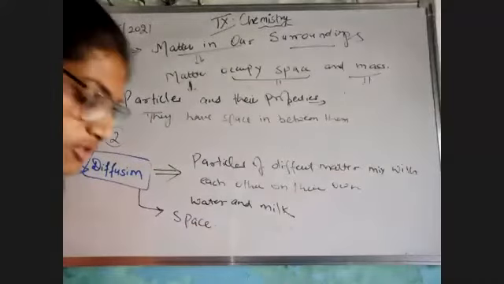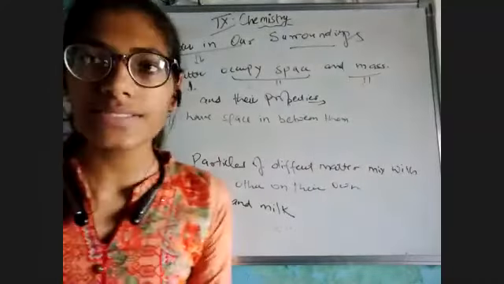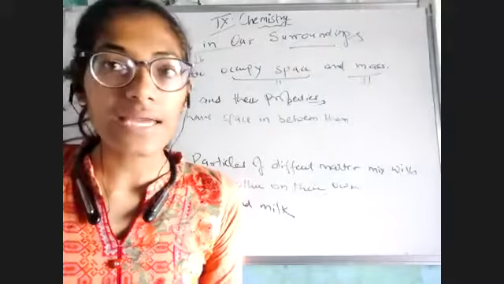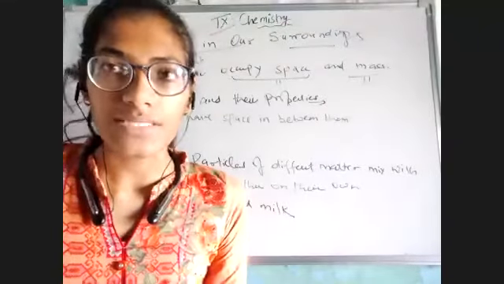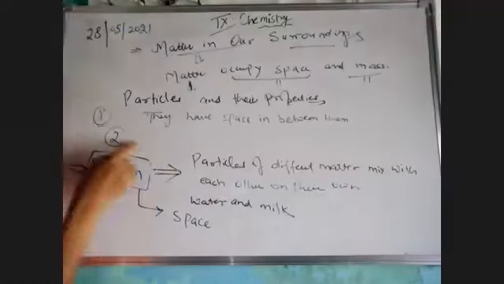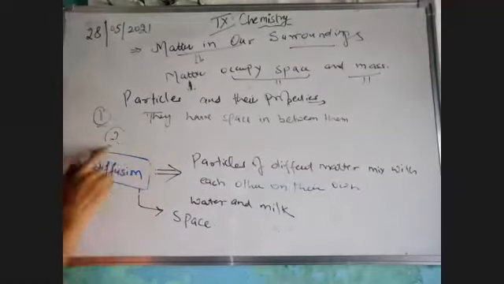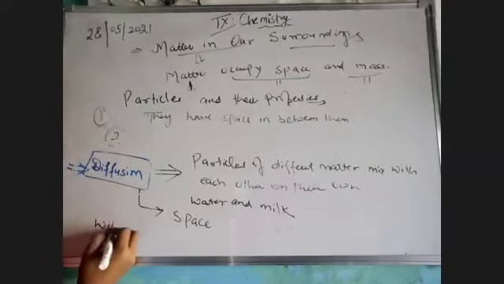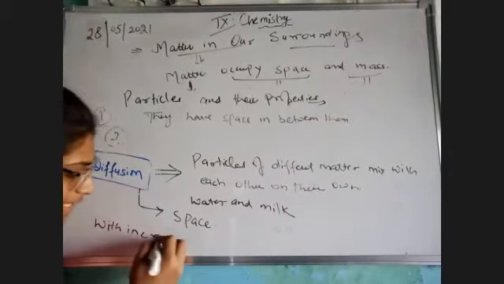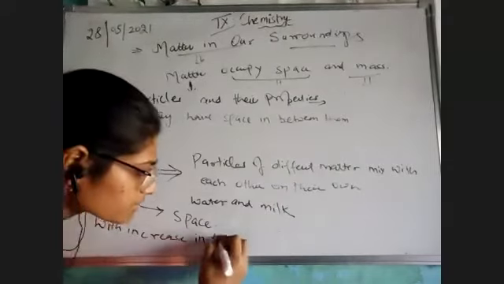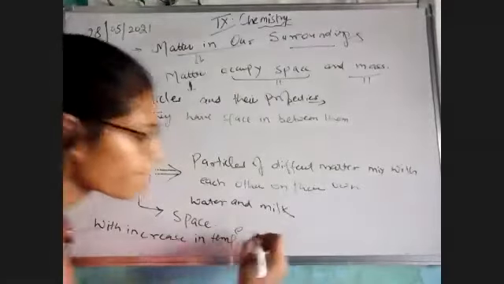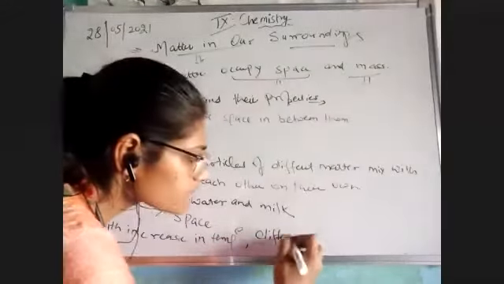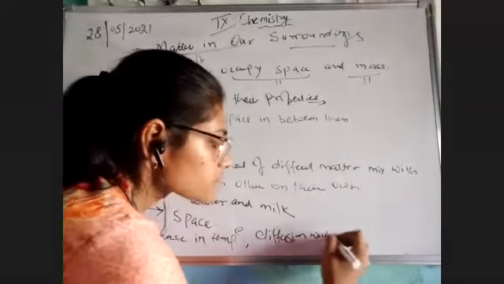Now, I have also told you that with the increase in temperature, their kinetic energy would be faster. They would start moving faster. Can I say with the increase in temperature, the diffusion process would be higher? Definitely yes. I would like to write with increase in temperature, diffusion would be faster.